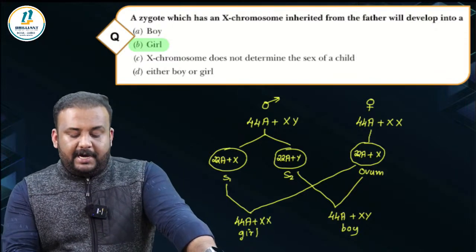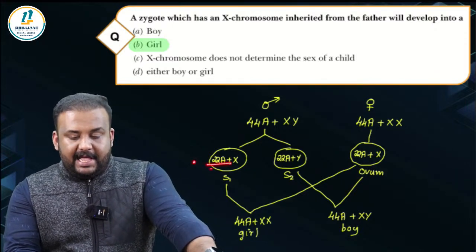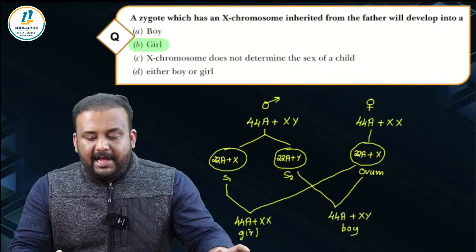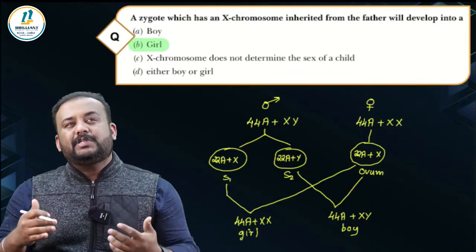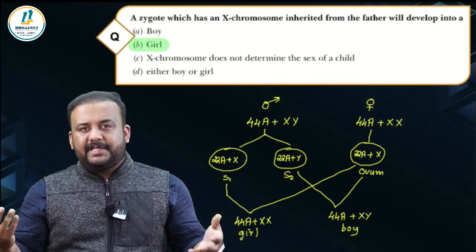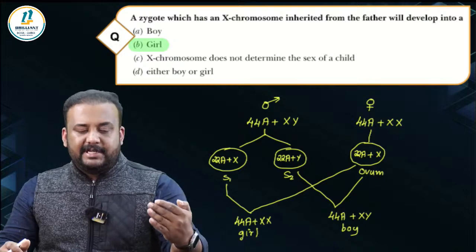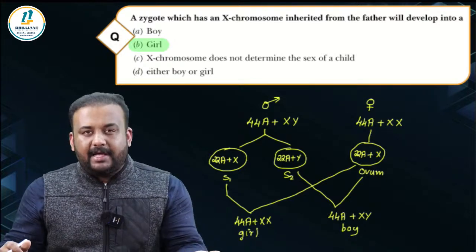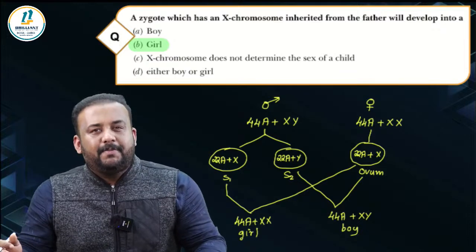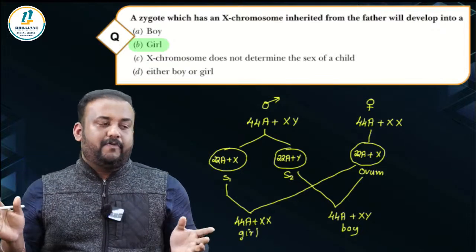Yes, and I believe you are very clear about what is heterogametic and what is homogametic. Heterogametic means an individual who is capable of producing different types of gametes. In terms of the genetic constitution, for example, human males are heterogametic, whereas human females are homogametic, because a human female will produce only one kind of ovum.